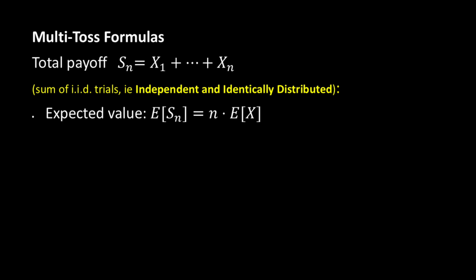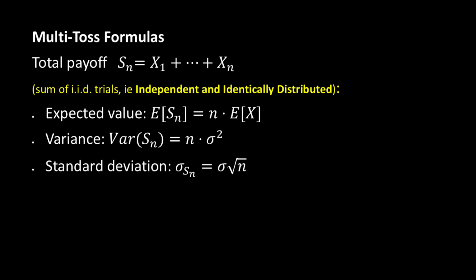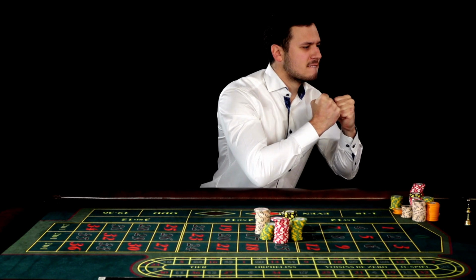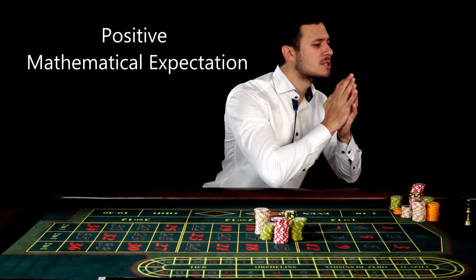And the variance is nothing more than the sum of the different variances, which are identically and independently distributed. Therefore, it's just going to be n times sigma squared. And therefore, the standard deviation is equal to the square root of the variance, which is just sigma times the square root of n.